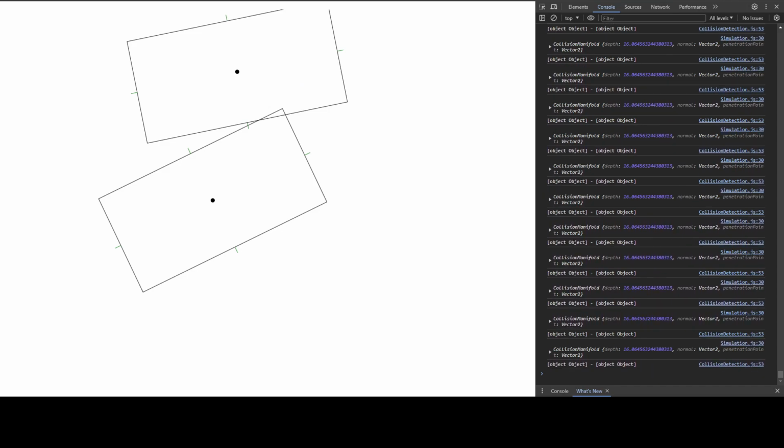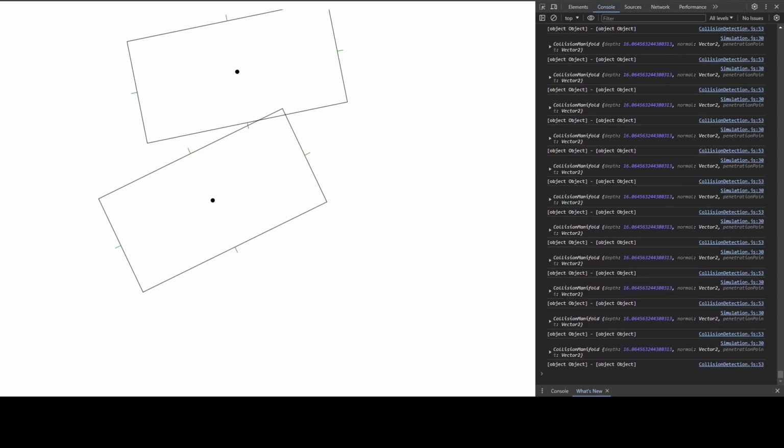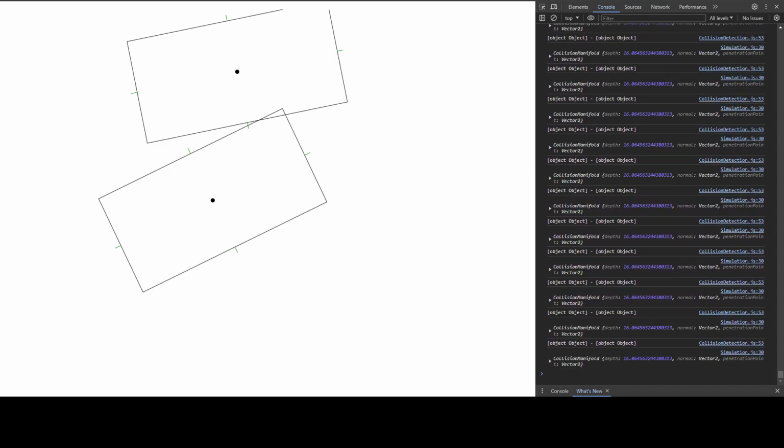Now I think I'm just gonna add a new shape, and this is going to be a rectangle. Sorry, not a rectangle, a polygon. I want to add a polygon, and this is going to be which values?